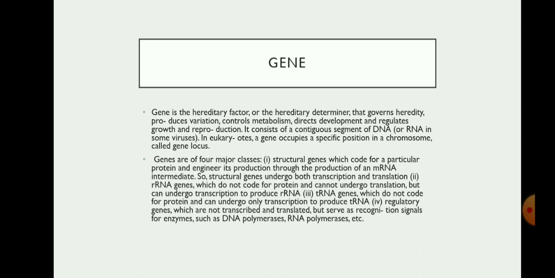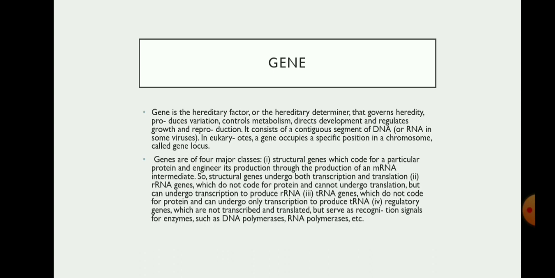Genes are of four major classes. One, structural genes, which encode for a particular protein and engineer its production through the production of an mRNA intermediate. So the structural gene can undergo both transcription and translation. Two, rRNA genes, which do not code for protein and cannot undergo translation but can undergo transcription to produce rRNA.